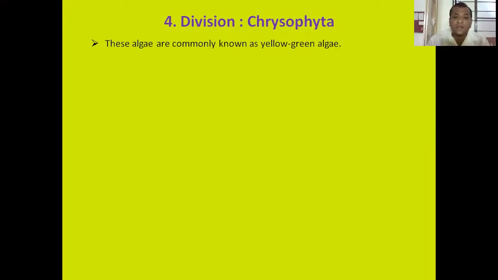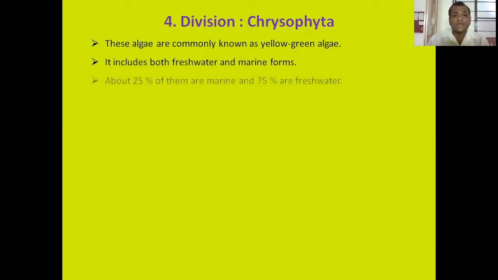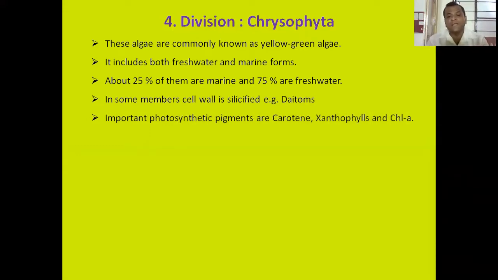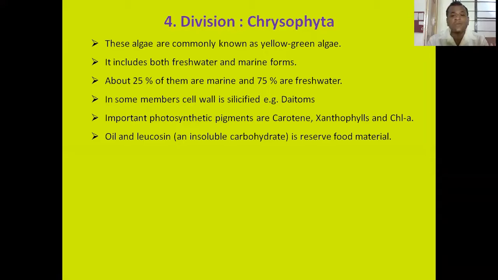Then our next division is division Chrysophyta. These algae are commonly known as yellow-green algae. It includes both fresh and marine forms. About 25% of them are marine and remaining 75% are freshwater forms. In some members the cell wall is silicified, for example, diatoms. The important photosynthetic pigments are carotene, xanthophyll, and chlorophyll A. The oil and leucosin are reserve food material.